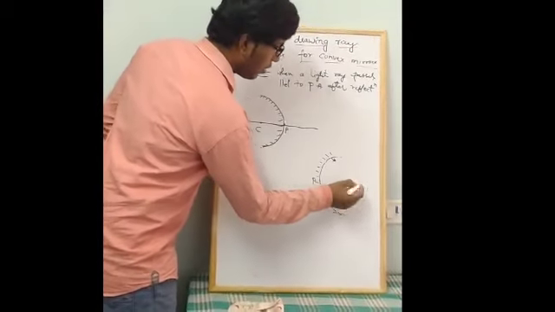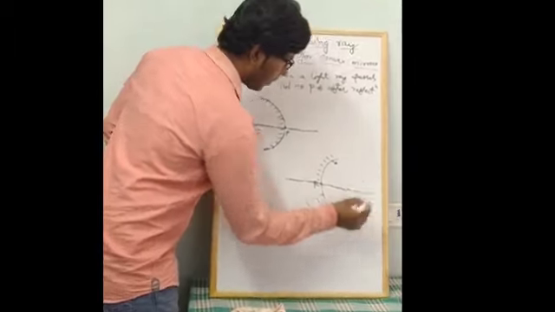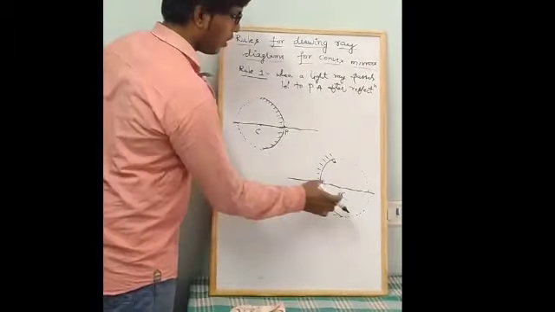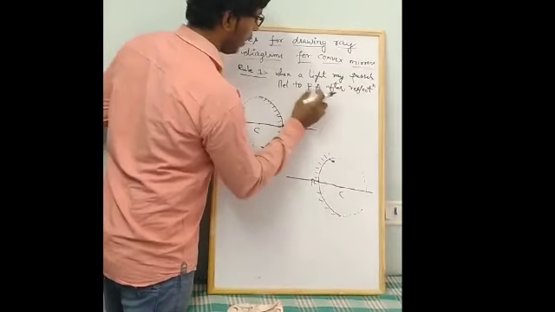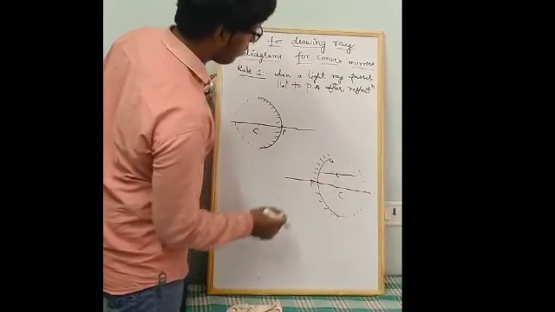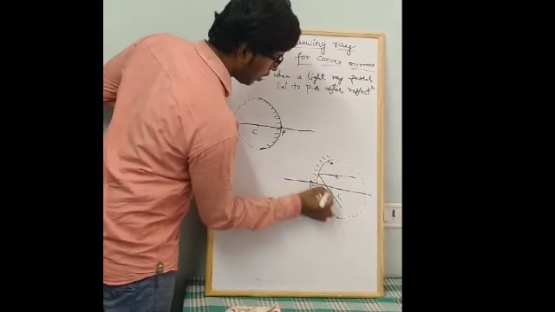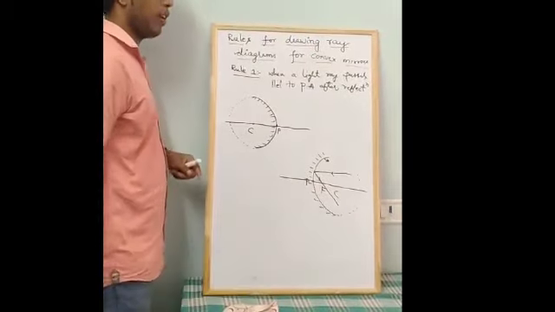You know that this is the principal axis, the line which joins the pole and the center of curvature. Let me remind you once again. For a concave mirror, when a light ray passes parallel to the principal axis, assume this is a light ray parallel to the principal axis. So what happens after reflection? We know the first rule: it passes through the focus. This is the first rule you have learned.